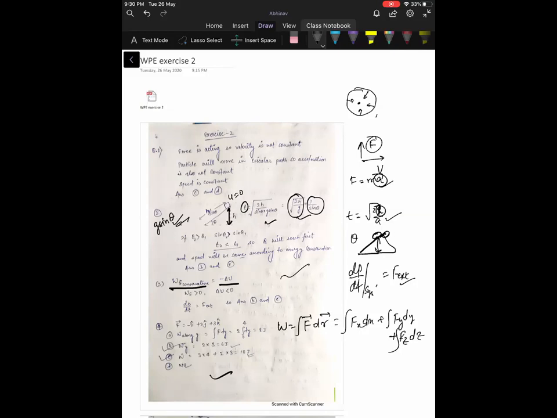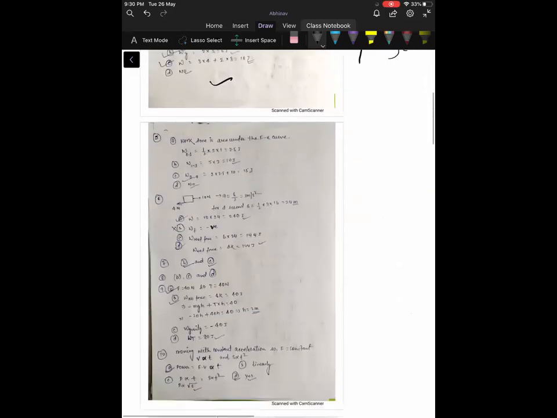Let us come to question number 5. As shown in the figure, force F acting on a body as a function of x, find the work done in moving the body. So this is given as the force versus x curve. So the area under the curve will give you the work done. So just take 0 to 1, the area under 0 to 1.